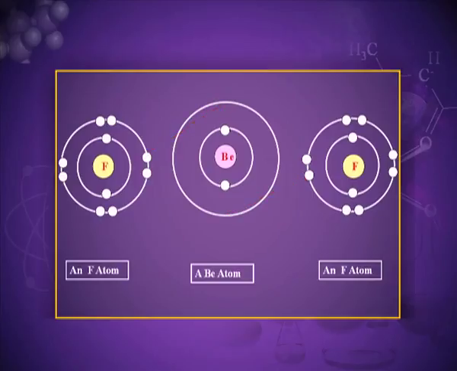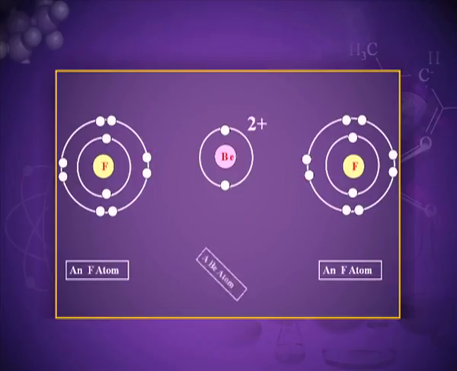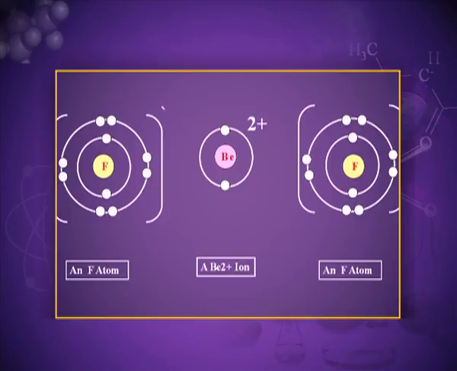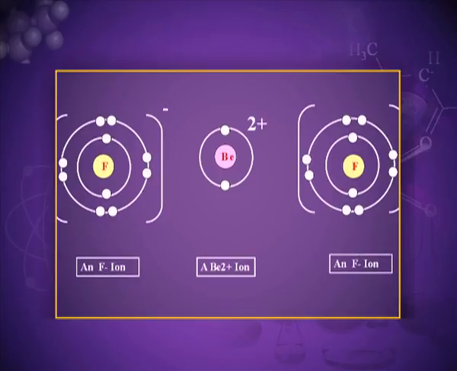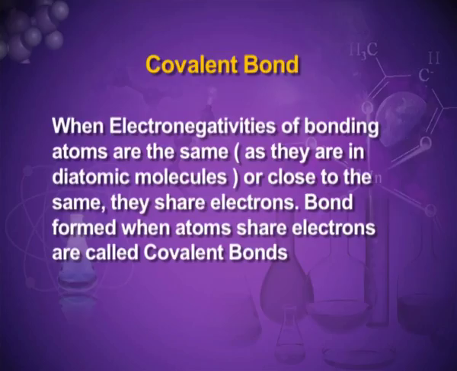Beryllium acquires a 2 positive charge and the fluorine acquires a negative charge. This way there will be an attraction between the positively charged ion and the negatively charged ion, and ionic bond will be developed.